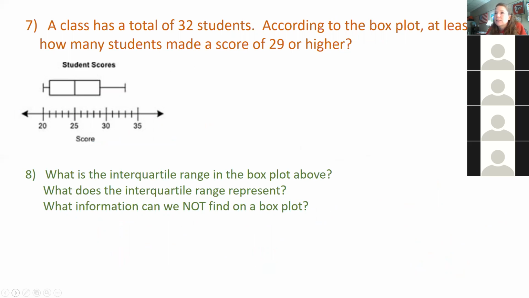So this is a box and whisker plot. A class has a total of 32 students. According to the box plot, at least how many students made a score of 29 or higher? That's a good question.